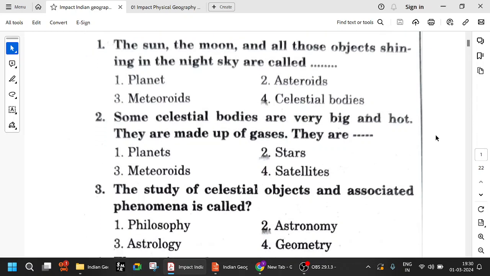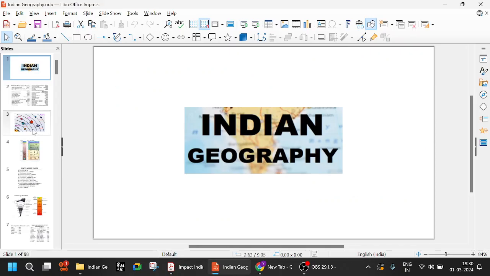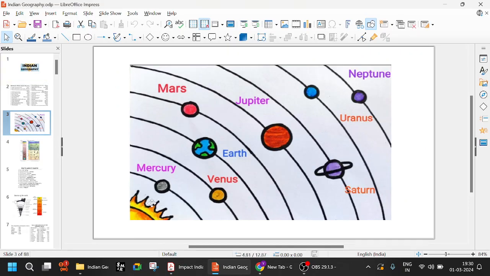Some celestial bodies are very big and hot. They are made up of gases. They are obviously stars. In our solar system, we have only one star. The sun is the star, and these are our planets: Mercury, Venus, Earth, Mars, Jupiter, Saturn, Uranus, Neptune. Pluto is not a planet anymore. Try to remember the order. These four are called inner planets, and these four are called outer planets or gaseous planets.